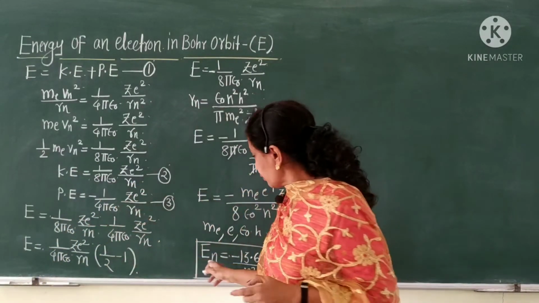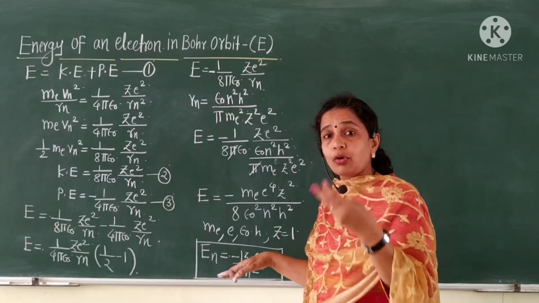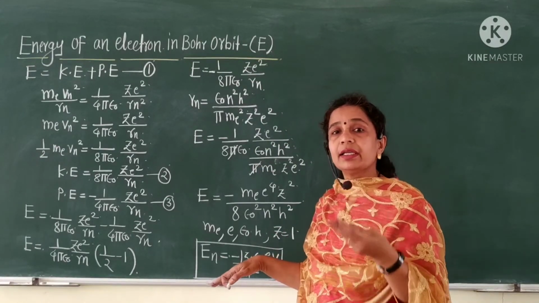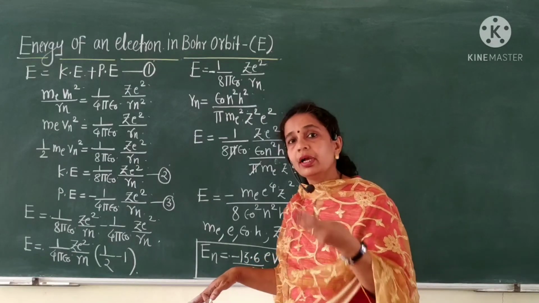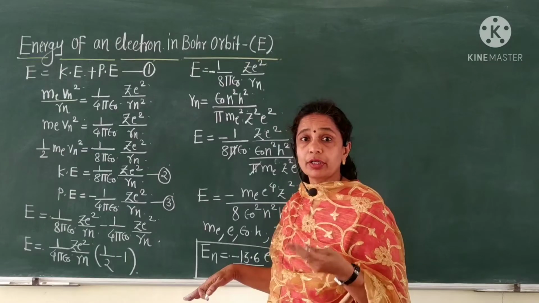Therefore, this equation represents that as the number of the orbit increases, the energy of that orbit also increases. This is the important point.